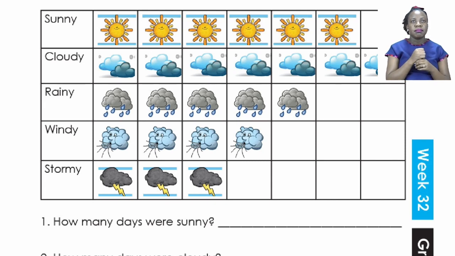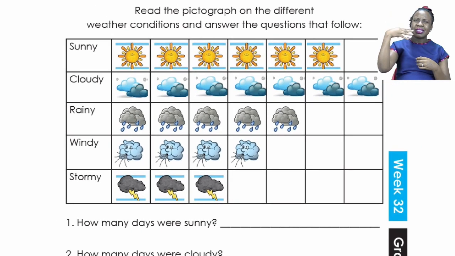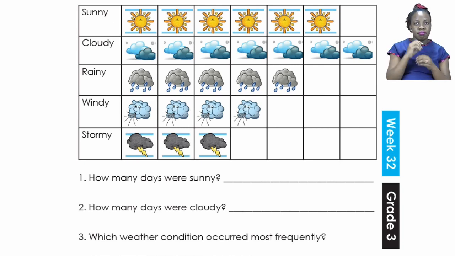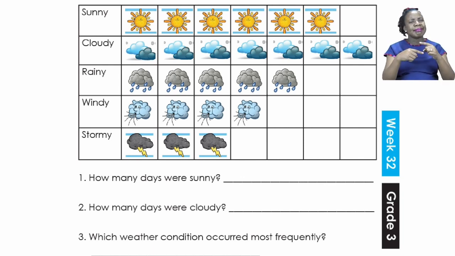How many days were sunny? You can definitely see that sunny is 6 days. So, let's now move on to number 3 because I think number 2 is very easy. Which weather condition occurred most frequently? Now, the word frequently means often or always.